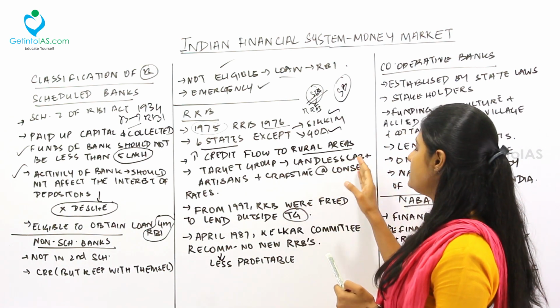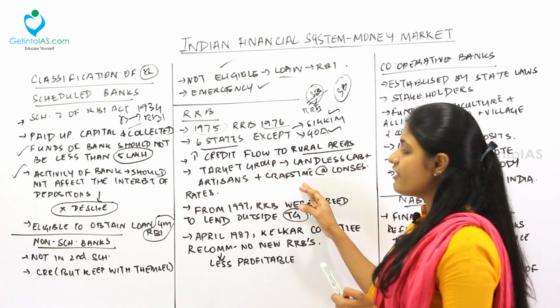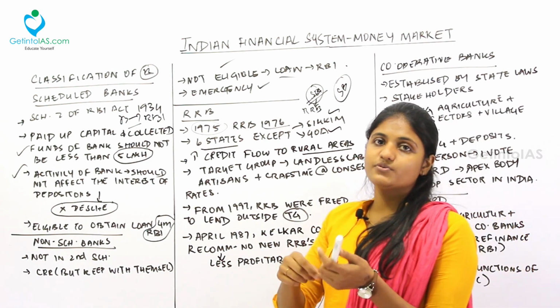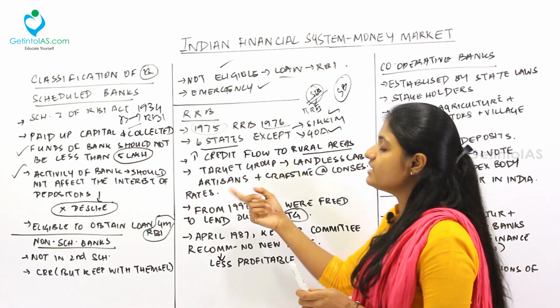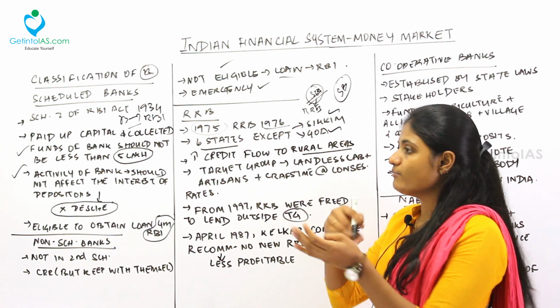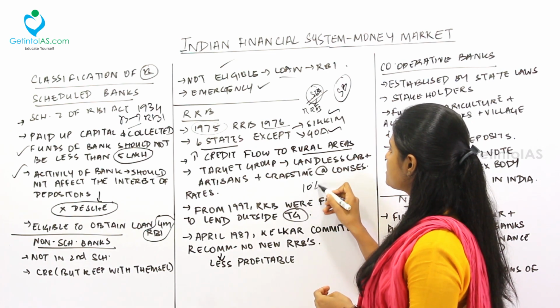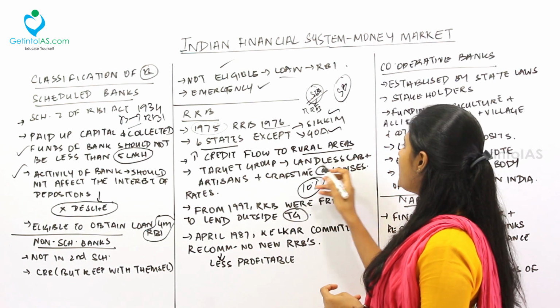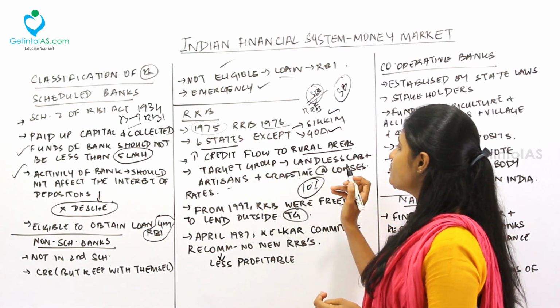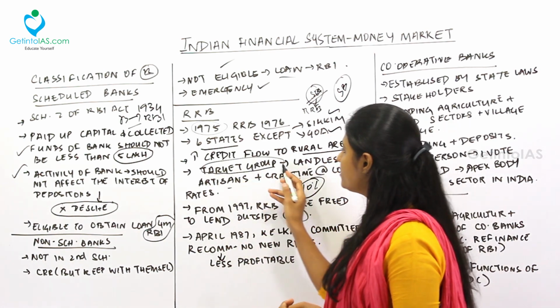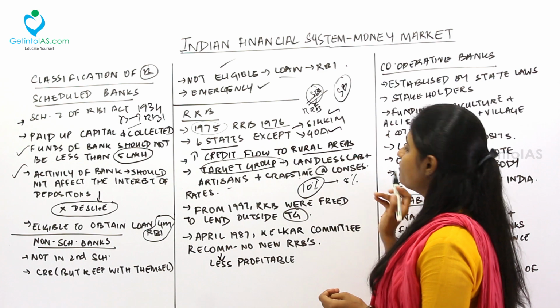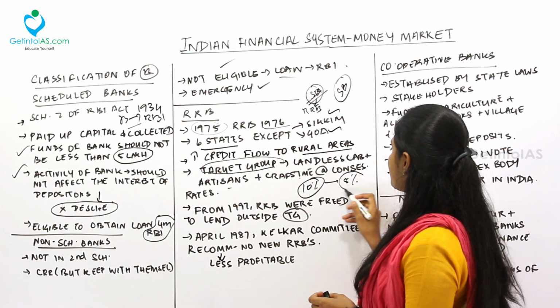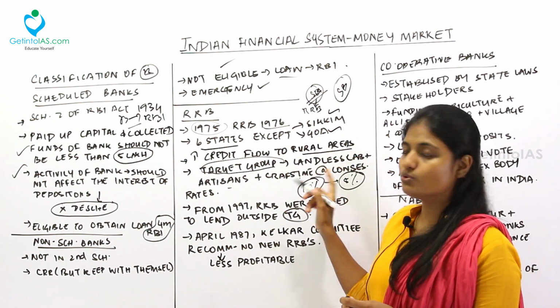For example, the landless laborers, artisans, craftsmen, all these people are provided with loans at concessional rates. See, for normal people, if I am going and approaching the banks, for me interest rate will be 10%. But if they are landless laborers, artisans, craftsmen, if they come under the target group, for them the interest percentage will only be 5%. So this is how the RRB will extend its credit to the rural areas.